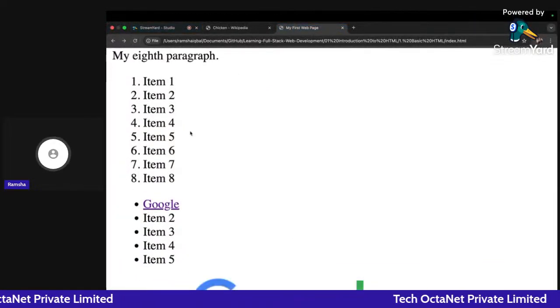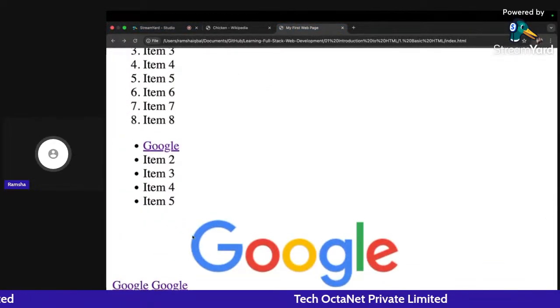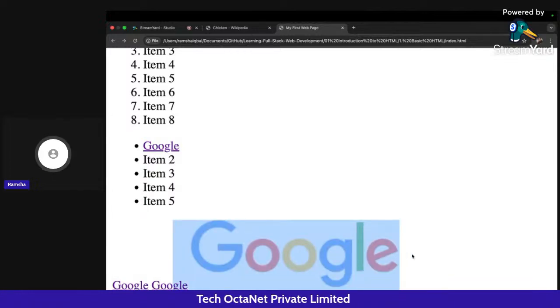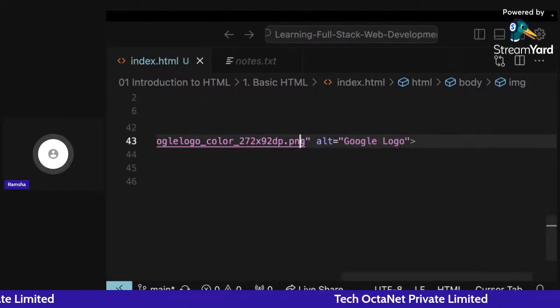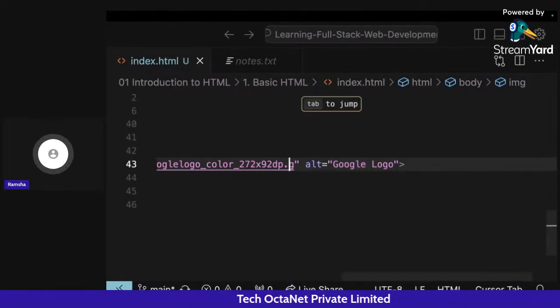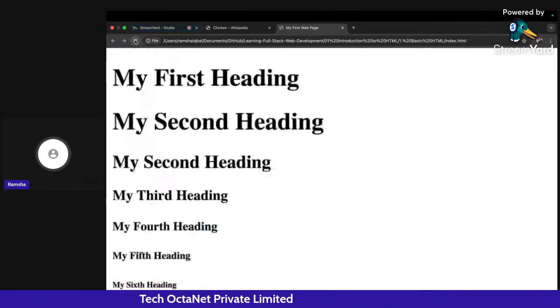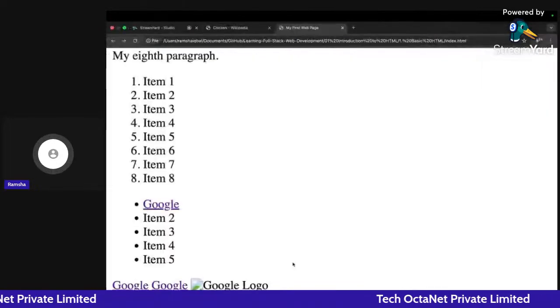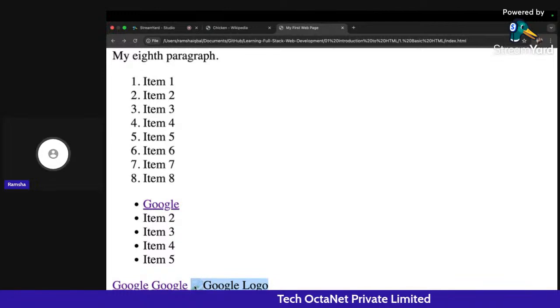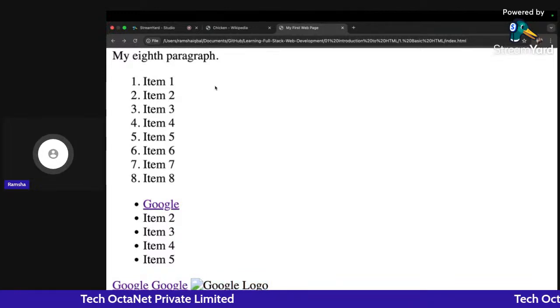If I click on refresh, you can see I am getting the image of the Google logo here, right? Now, let's say my URL is wrong, for example, I have removed the PNG from here. I won't be getting an image, but I am getting the name from the alt here, right? I'm getting this particular alt name displaying that, hey, there was an image here before, but it's not here right now.